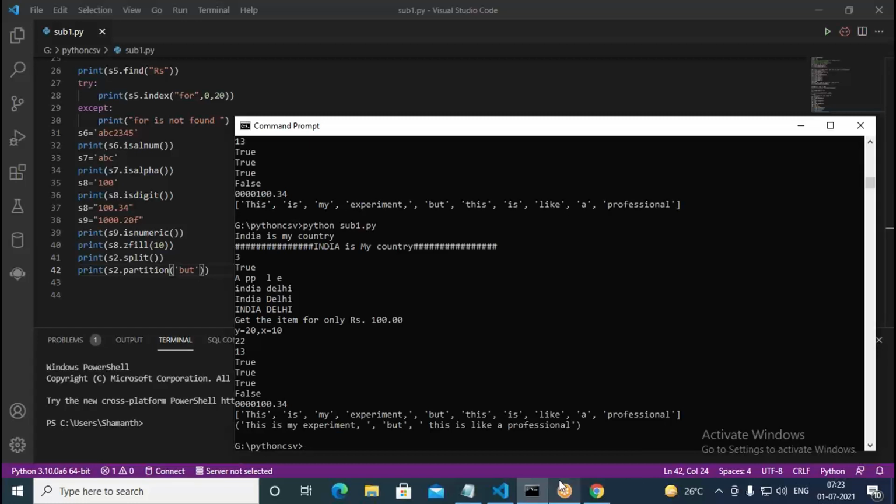So it is dividing into 3 parts. This is called partition. We are partitioning the given string into 3 parts, with but in the middle and the left and right sides around it. So you can partition a given string in that manner. So this is the partition function, with that we can use this.